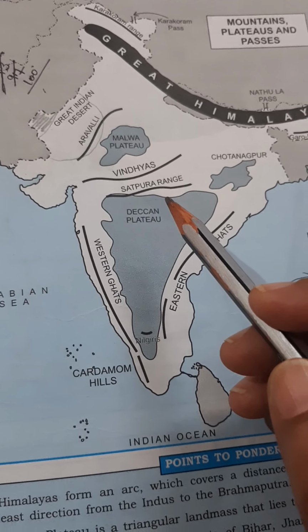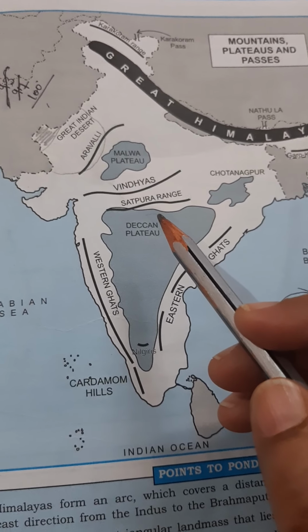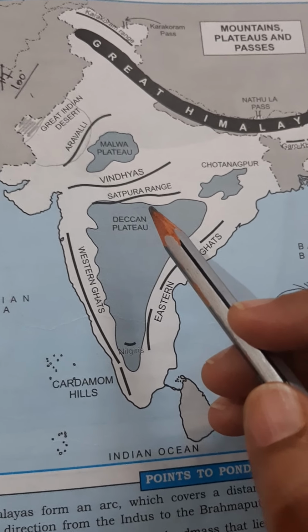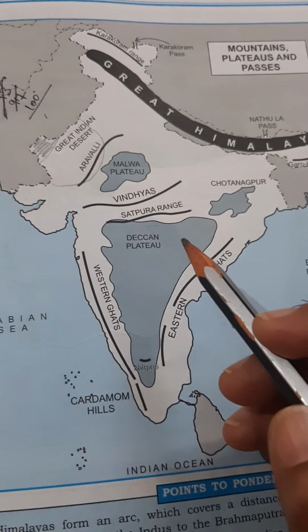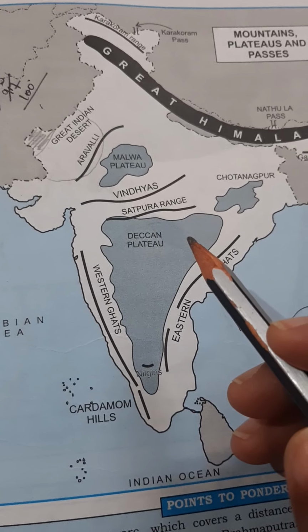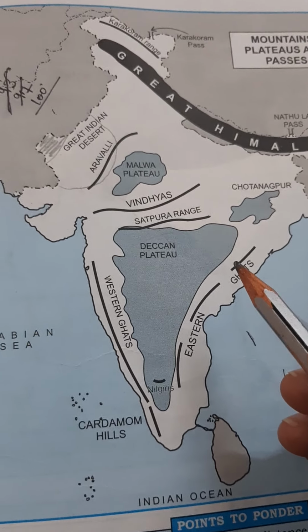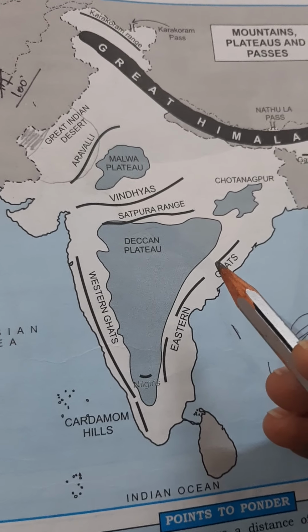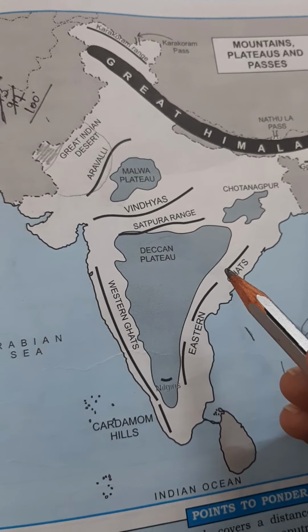Let's begin our class. In the last class, we discussed the cold weather season, which was the fourth and last season. Now we are moving ahead with the last topics which were left. They are the nature of the rainfall, characteristics of the monsoon rainfall in India, and areas receiving high to scanty rainfall.